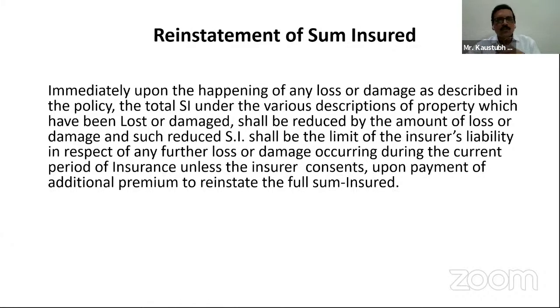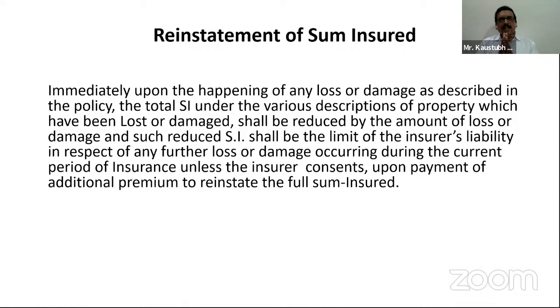Reinstatement of sum insured. What is reinstatement of sum insured? See, suppose there is a loss due to burglary, and the property lost is, say, 5 lakhs of rupees.